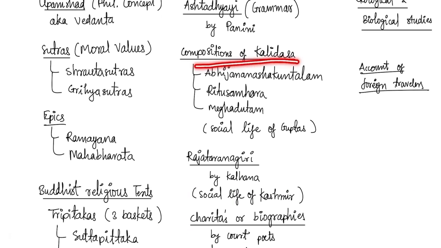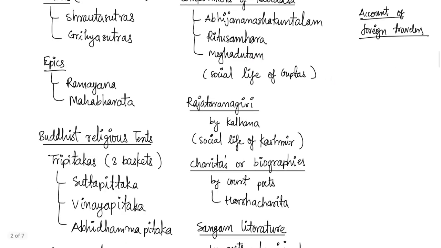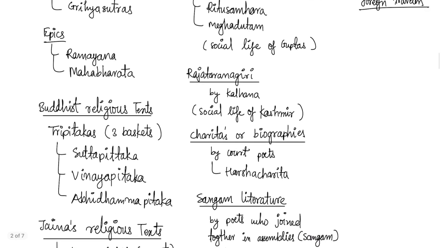Works of Kalidasa like Abhijana Sakuntalam, Meghaduta, Ritu Shamhara. Rajat Arangani by Kalhana describes social life of Kashmir.